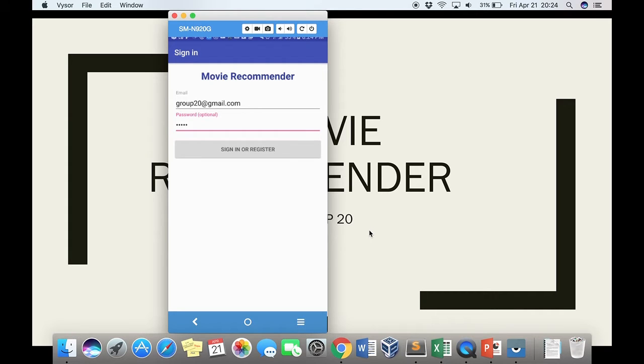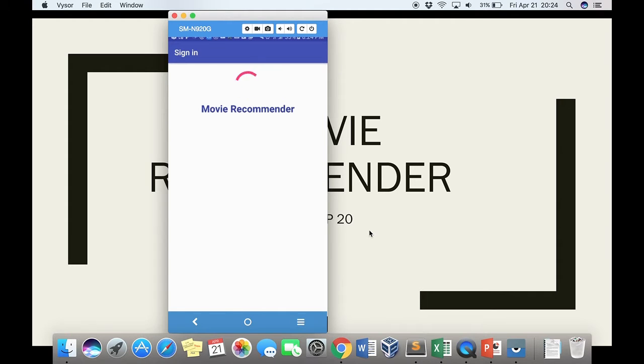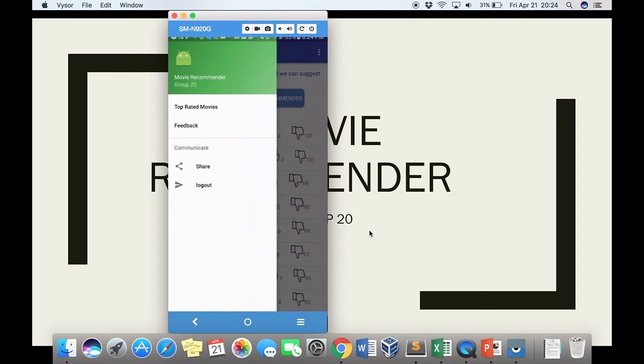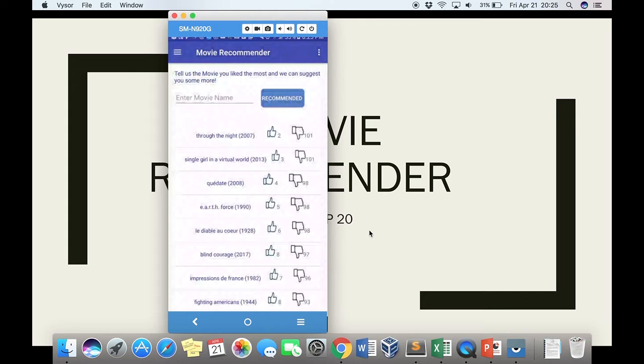So this is going into the UI structure task. Here we have the login activity. Then we come to the main activity. We have menus and tabs where we have different options, different functions. And then this is a list view where we have populated the list. We have added a like and dislike button, which on clicking the like button adds the value to the database, and similarly for the dislike button.